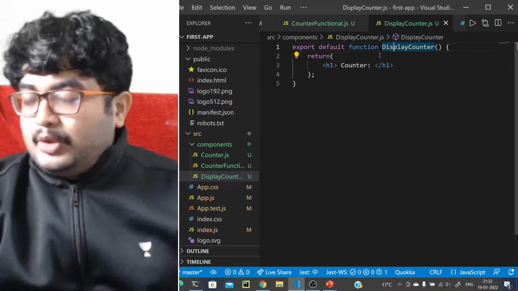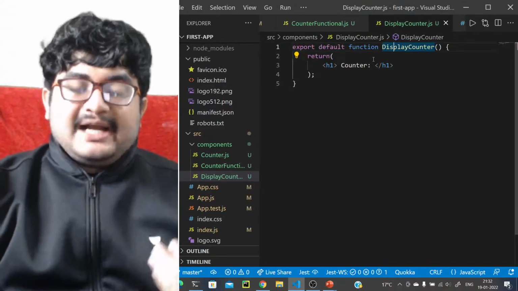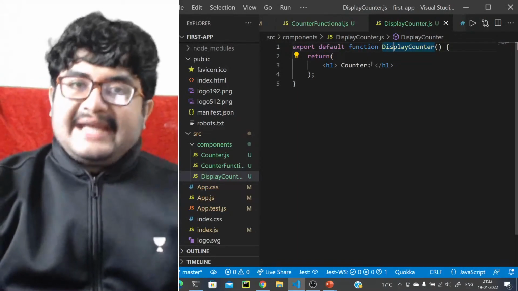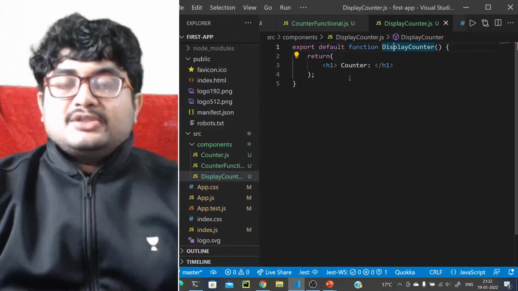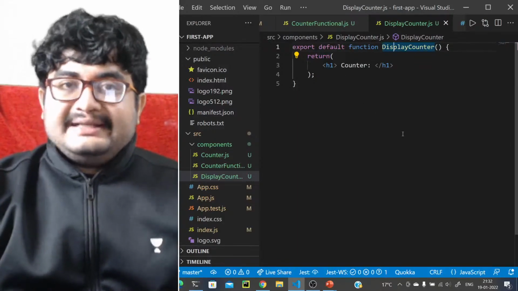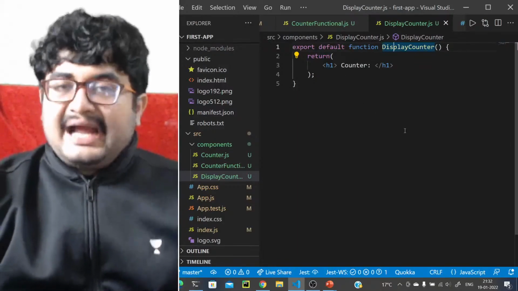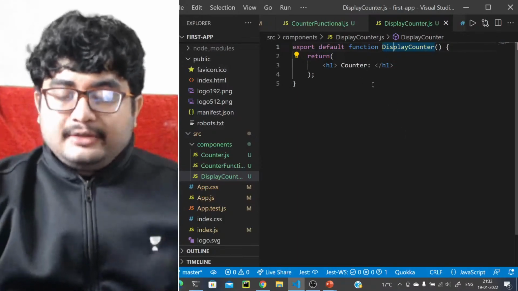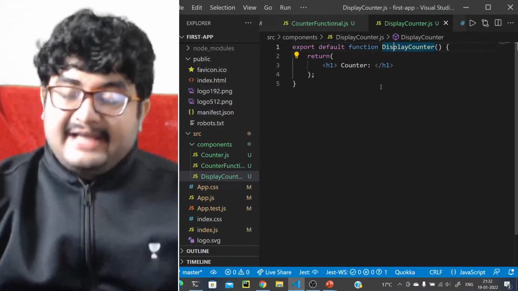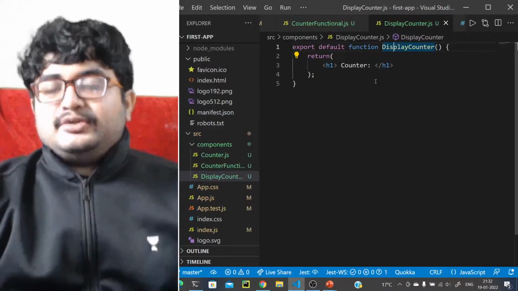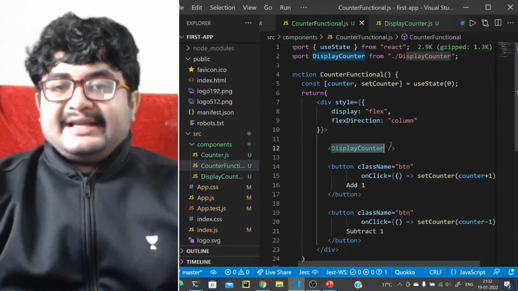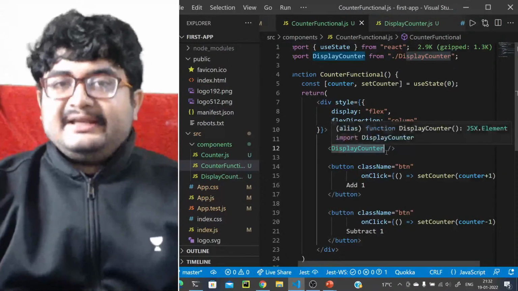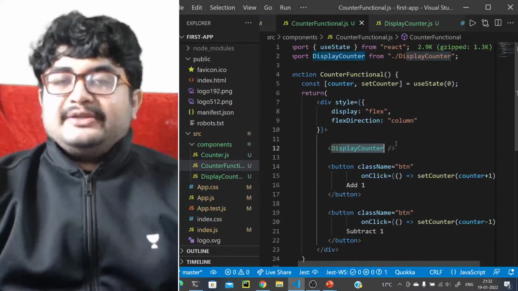We have one more thing called props. Props are a way, so React also reacts to prop changes. Props are a way to pass data down in the component tree. If you want to pass some state down into the component tree, you can use something called props, right? Not only state, you can pass additional data as well. Let's say you want to pass some other thing like a message, you can use props, right?